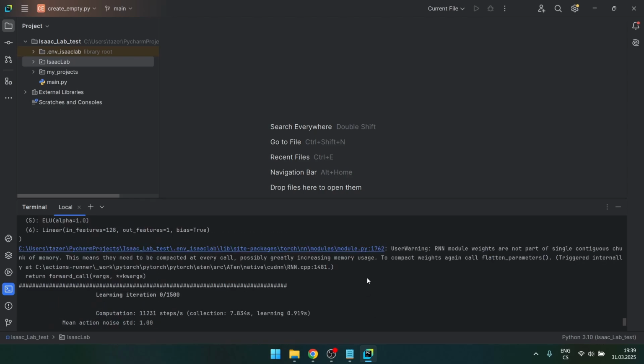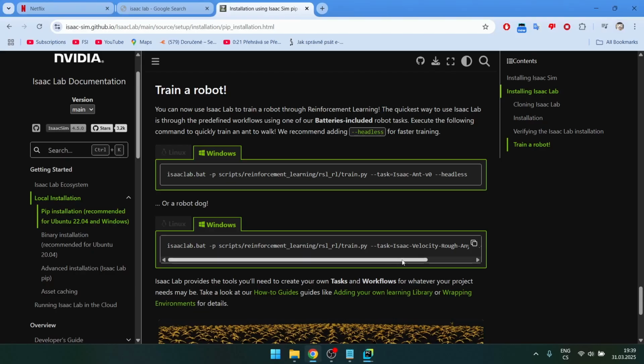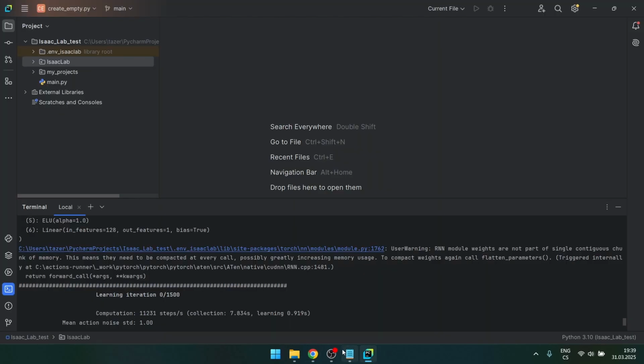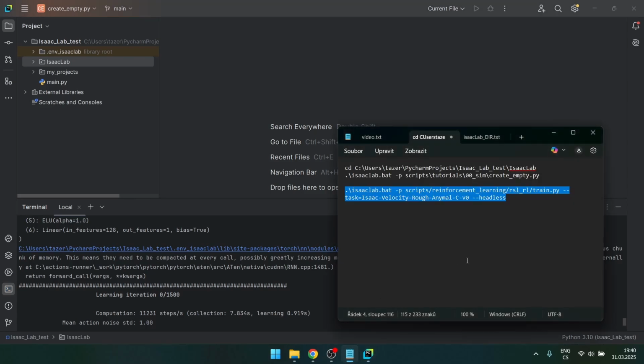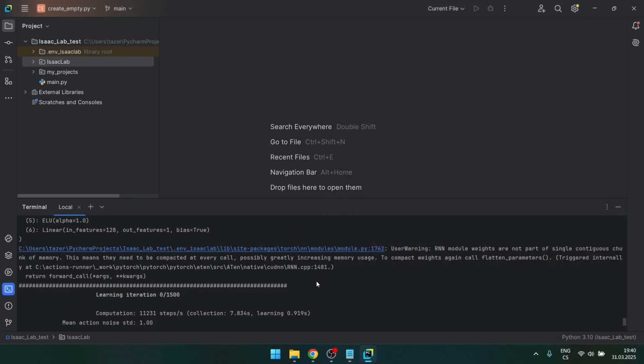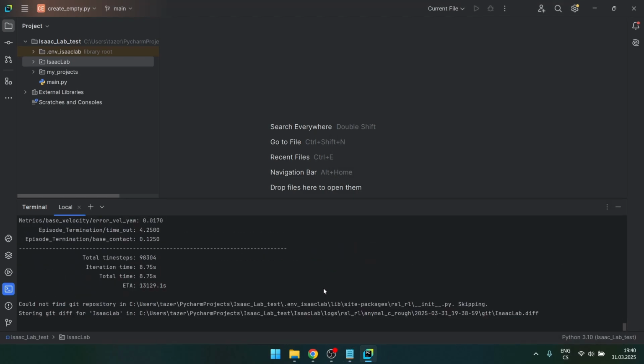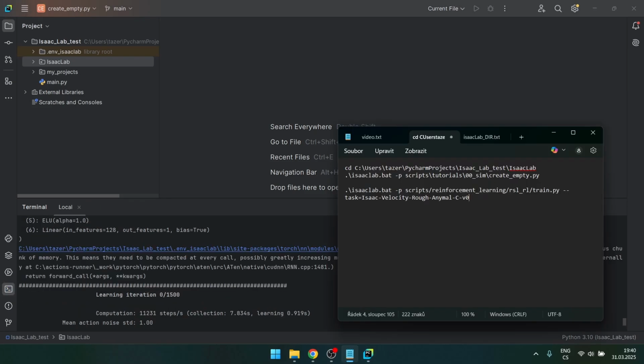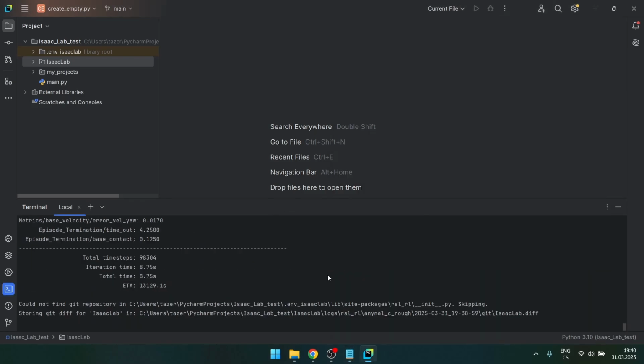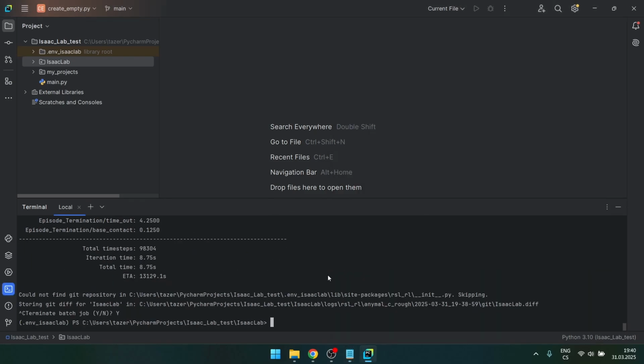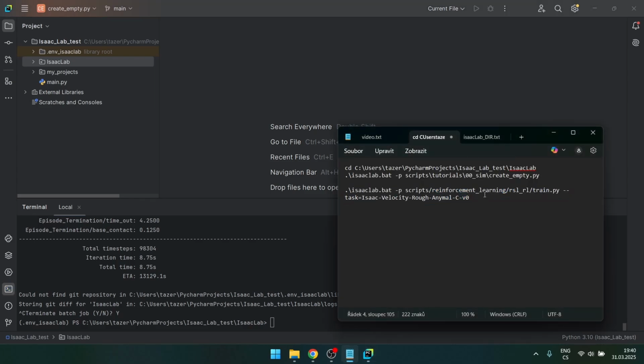Oh yeah, I forgot, this command has headless at the end. By these commands you can set what type of training you want. So if it's headless, you're not gonna see the robot dogs. This way is just training the robot dogs without rendering them, which is good because it's faster to compute. I wanna see a bunch of robot dogs. It's Ctrl+C, capital Y, and this ends the simulation. I'm gonna type the same command but without the headless thing.